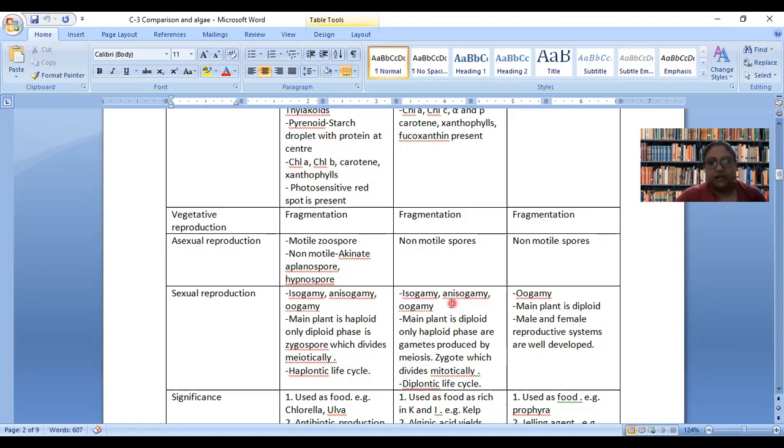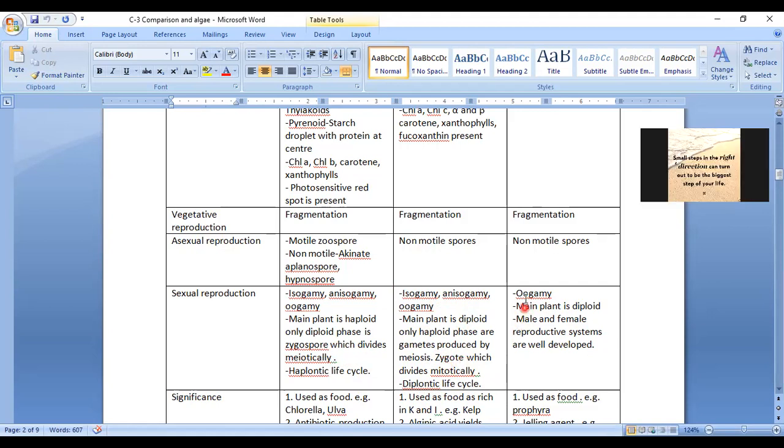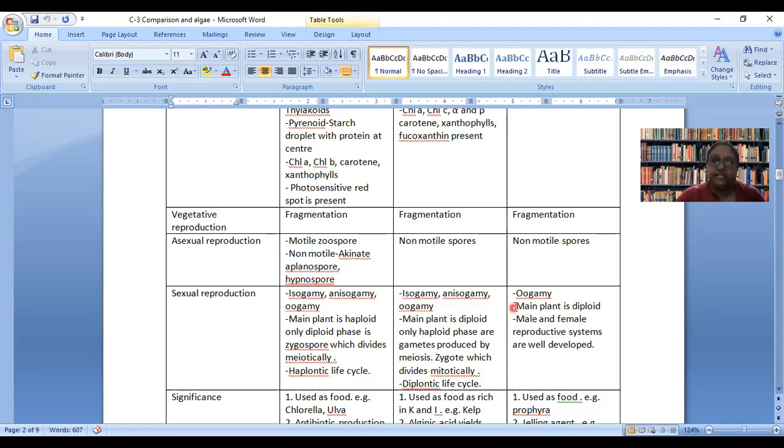Okay. In case of others also, it is similar, but the main difference is in Phaeophyceae and Rhodophyceae, plants are diploid. They are not at all haploid. So they produce zygote, not zygospore. I guess everyone has the difference of zygote and zygospore clear. While talking about fungi, we will talk about it. So in case of red algae, it is further developed than brown algae. It has only oogamy and reproductive systems are quite well developed.